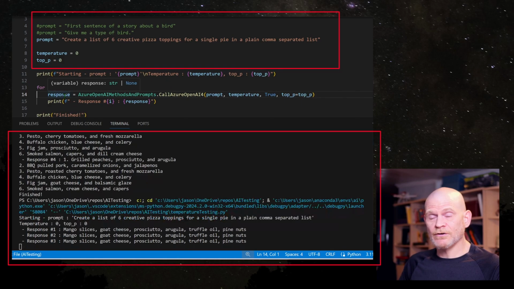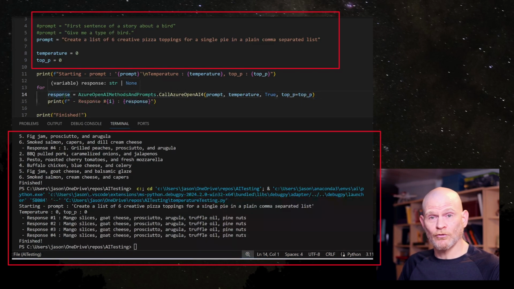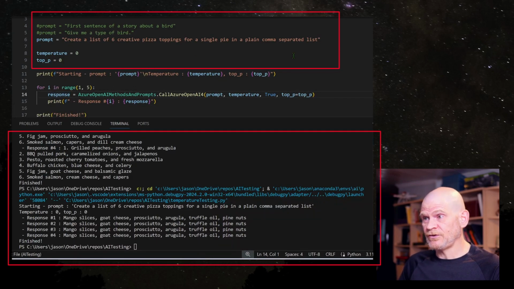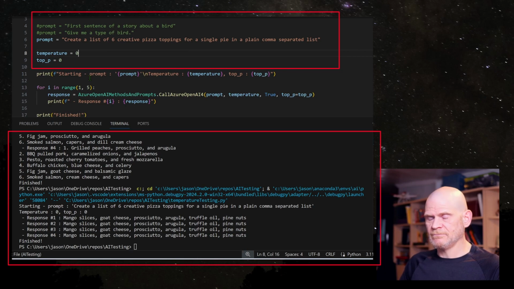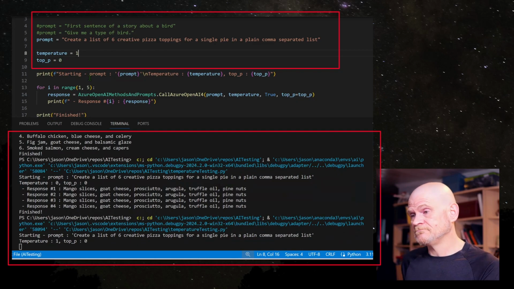Note, temperature and top P are both 0, so this is the minimum randomness. I'm getting predictable results. I could actually predict this. I know that the sentence will result in this like 90% of the time. Let's crank up the temperature and see if that makes a difference.